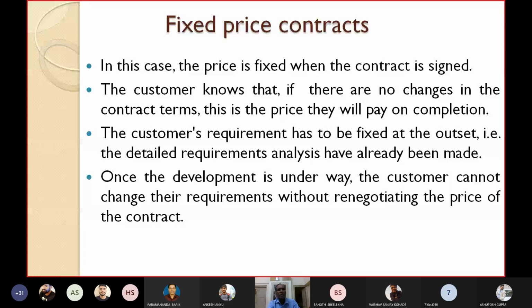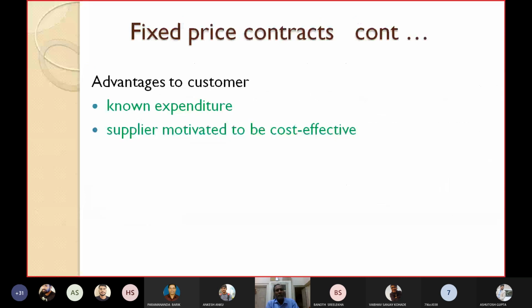This is the fixed price contract. Every contract has its own advantages and disadvantages. Those are easy, please read them yourself. In the case of fixed price contracts, the advantage to the customer is known expenditure. The customer knows at the end of the project he has to pay this much rupees. The supplier is also motivated to be cost effective because he knows these are the requirements, there are no changes later on, and this is the price, and accordingly he will calculate the price.